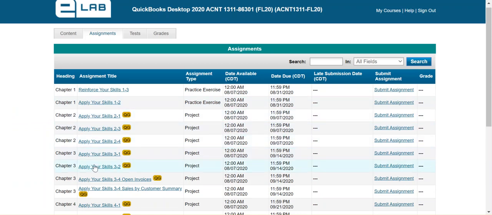Now, when I input your grades, I will average all of the grades for a particular chapter together and enter one grade. You'll notice in the official Blackboard gradebook, there's only one grade for chapter 2, and I would average all of these assignments together to get that grade. Again, I am happy to help you and look through these things with you. All you have to do is shoot me an email and say, hey, I submitted my assignment, I'm really unclear about the feedback. But make sure that you open that and look through it correctly.